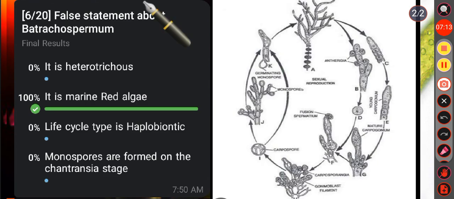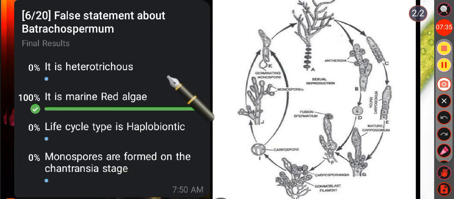Then question number 6, false statement about Batrachospermum. Option A, it is heterotrichous. Yes, it is a correct statement. Batrachospermum has a heterotrichous life history. It means it has a phase in its life cycle where it has multiple branches that grow in different directions.